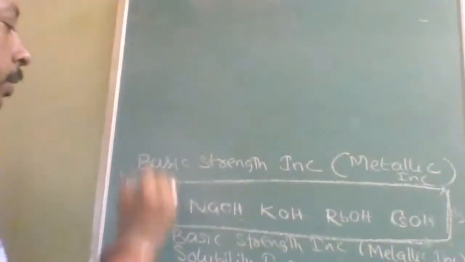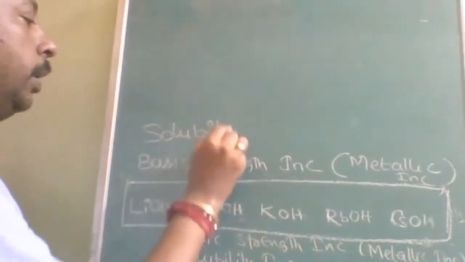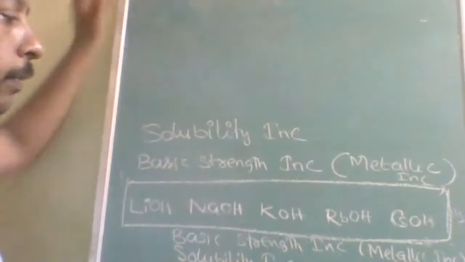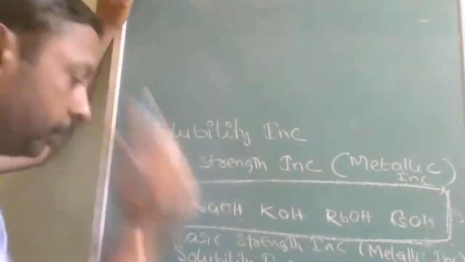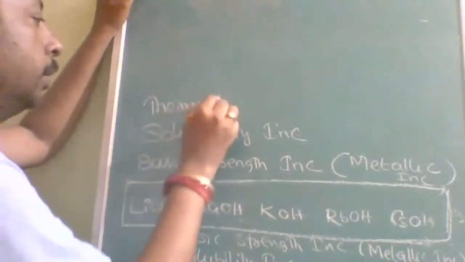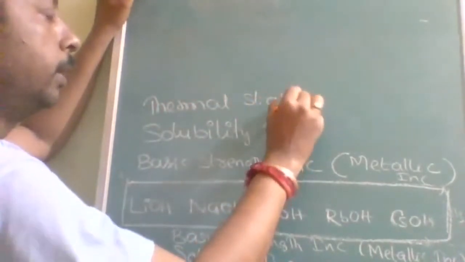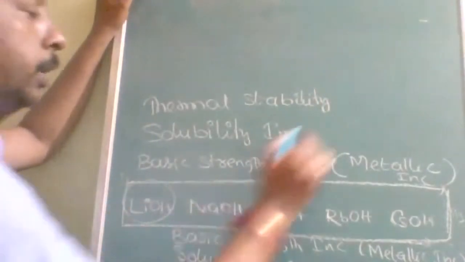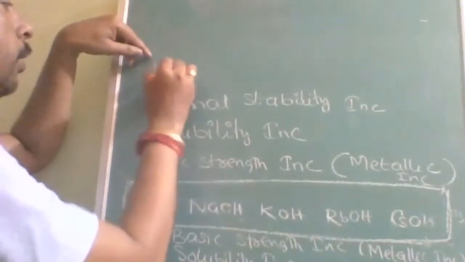Next, solubility also increases, again for the same reason. Then thermal stability increases. There is one special point here about lithium hydroxide. Stability also increases down the group, except for lithium hydroxide.